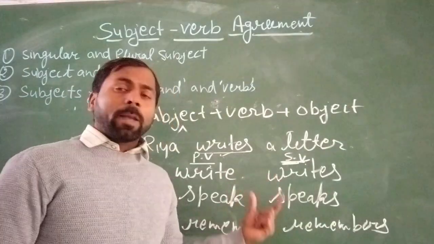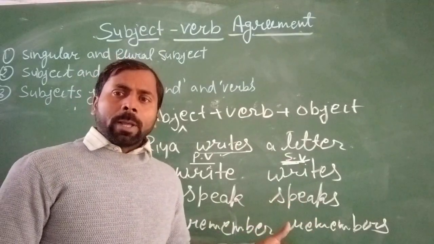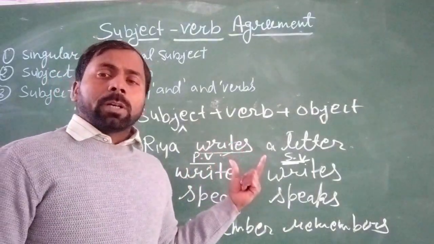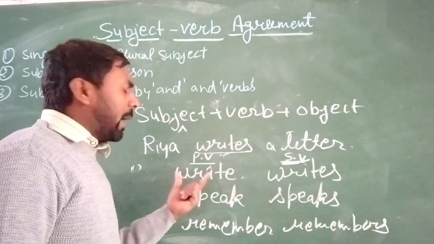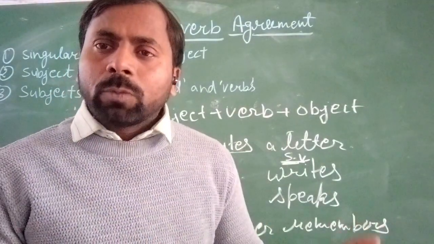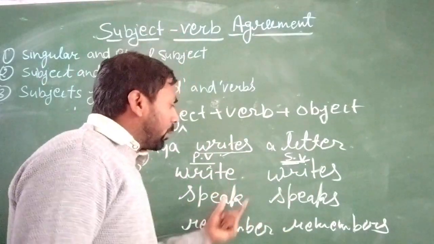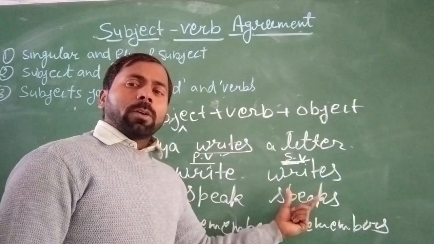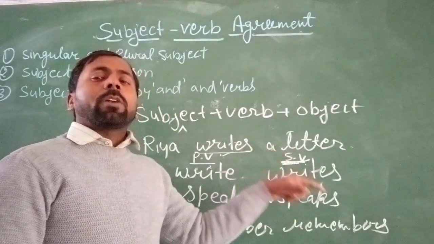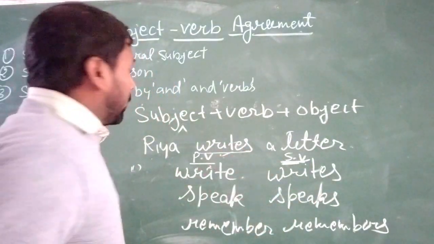If you write mango, it is a singular number, but when you write mangoes, it will be the plural number. But in the condition of the verb, it is the opposite of the noun words. Like if you write any word like speak, speak is not a singular number verb. It is a plural number word. And when you use S or ES with this type of action word, it converts into the singular number. So we know about that.